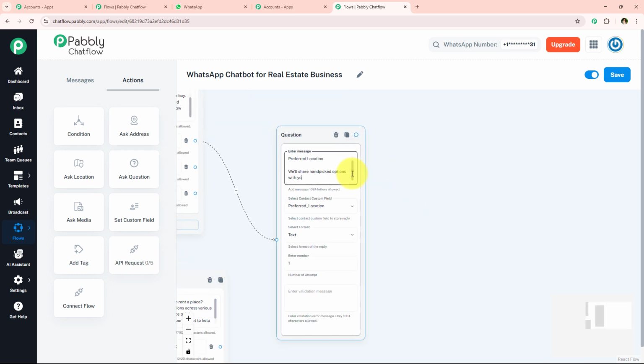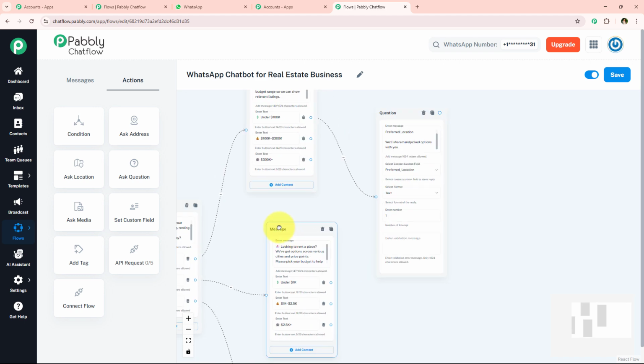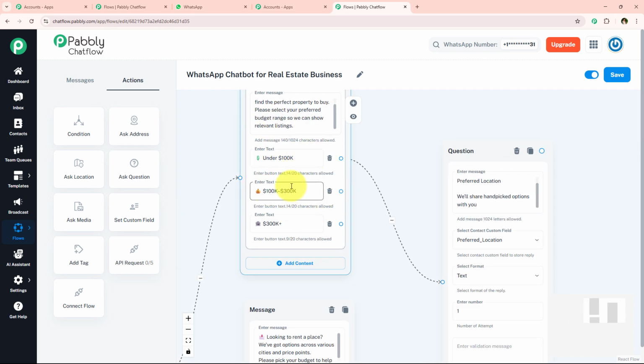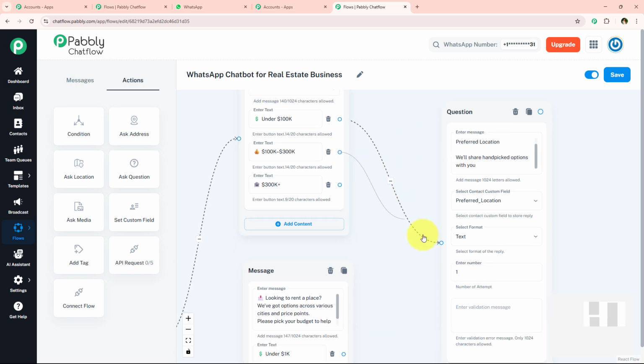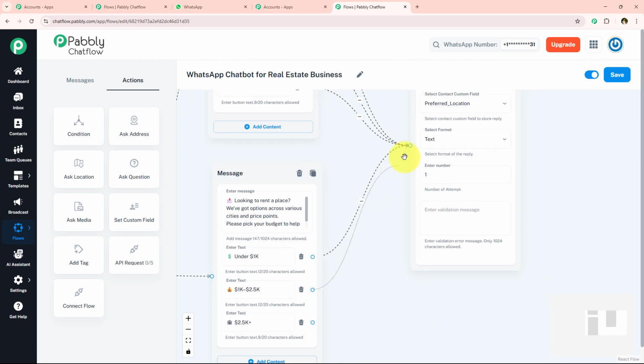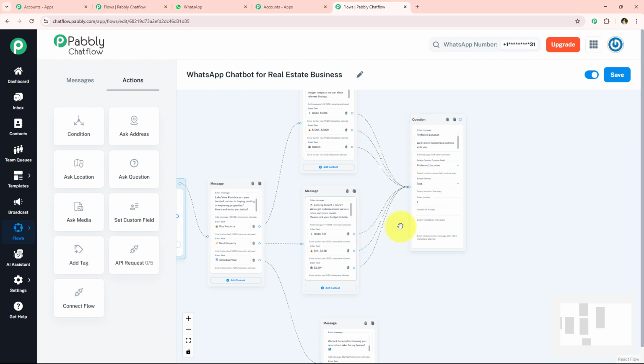Over here, what I'm just going to do is not only for this button, but I'm just going to set up the message for all of these buttons which has budget range, because what I want is that once my user shares their budget range, I want to ask them preferred location. Alright, so I'm just going to connect this same message with all of these buttons which has budget range. So I'm simply going to connect it like this right over here. So you can also set up a single message for multiple buttons. You don't have to do it again and again for multiple buttons.